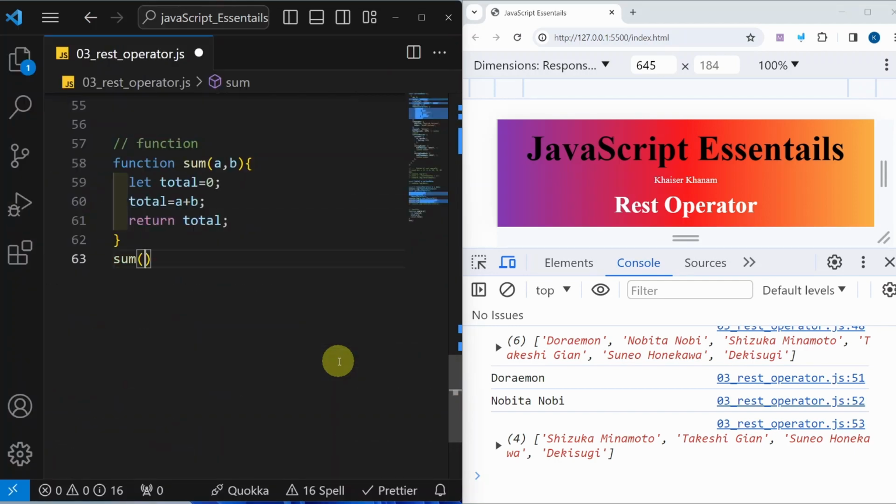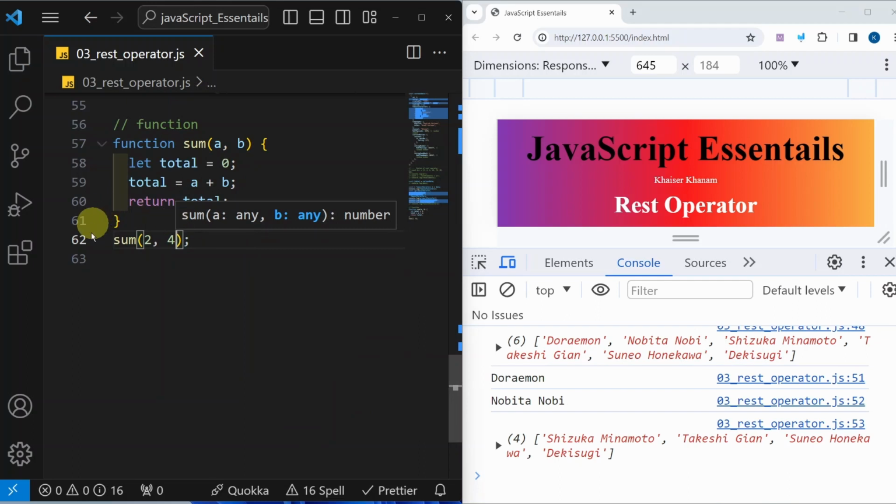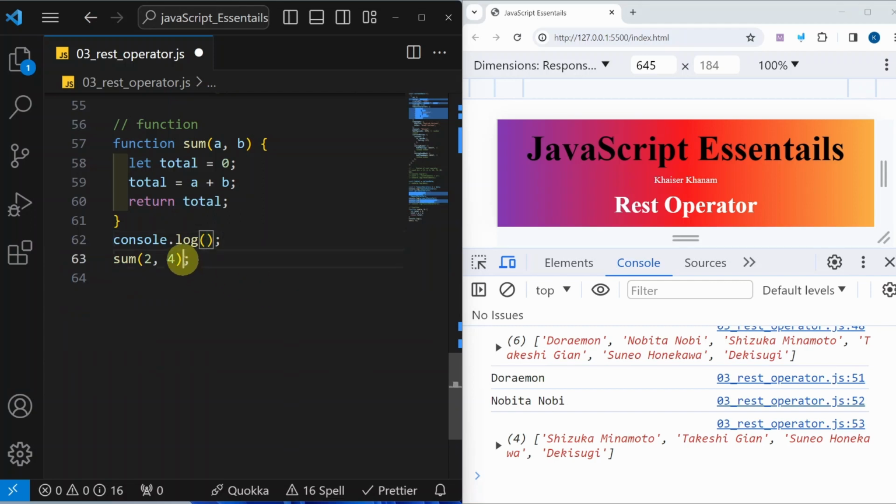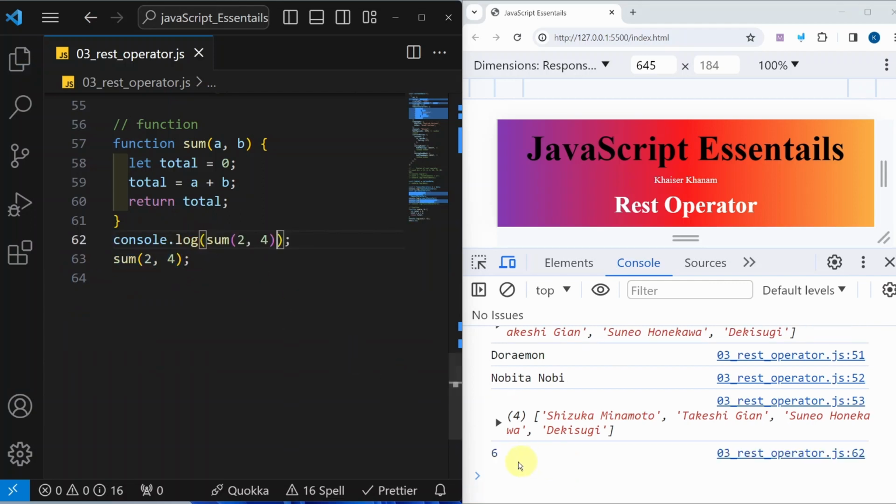Now here I will be calling this function. Inside this, let me just write here 2, 4. Save this. Now I will not be having any result. I have to display this with console log. Inside this, let me just copy, and here I will be pasting. Save this. Now I got the result of 6.